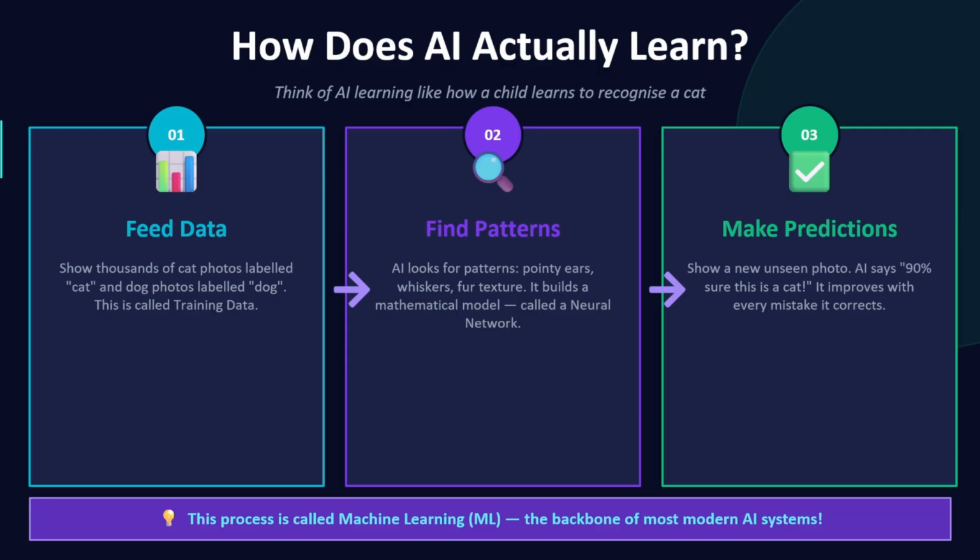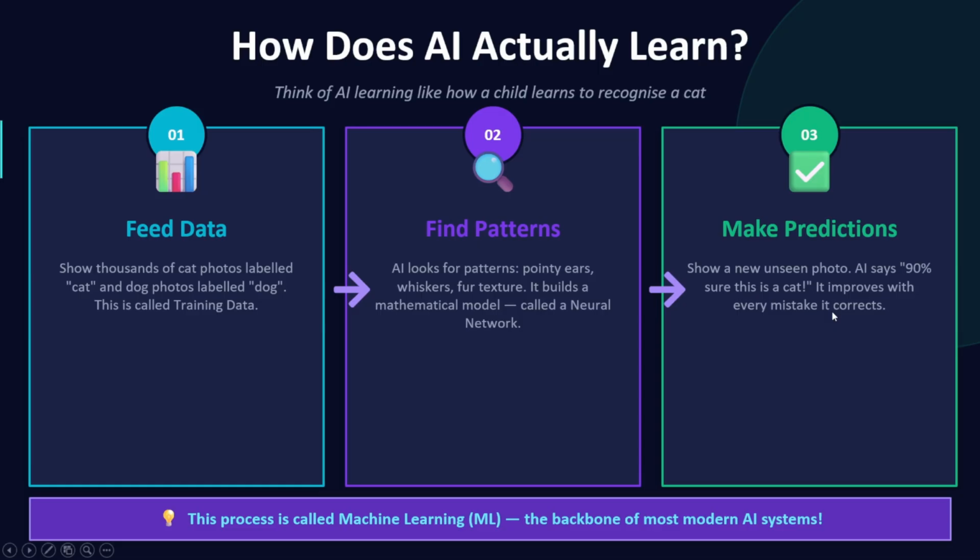So this is the neural network, which can help you find the patterns. Again, we will discuss what a neural network is later, but for now you have to understand the namesake. The neural network is what actually does the process and learns the patterns about a cat. Once you know that this texture means cat and this texture means dog, then we do the prediction. So show a new photo, and AI says 90% sure this is a cat. It improves with every mistake it corrects.